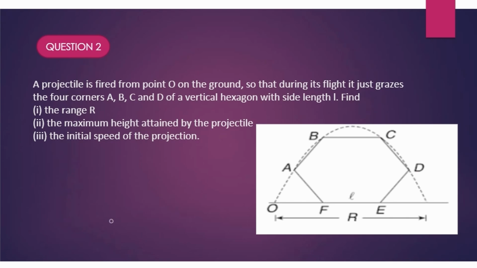So first of all, let's see what the question is for the people who are seeing this question for the first time. A projectile is fired from point O on the ground so that during its flight, it just grazes the 4 corners A, B, C, D of a vertical hexagon with side length L. So they're asking you to find various things. If you get the theta, U and everything, you can find everything. So the range, the maximum height and then initial speed of projection.